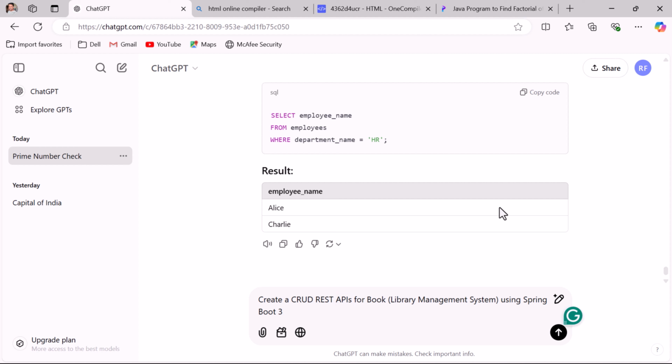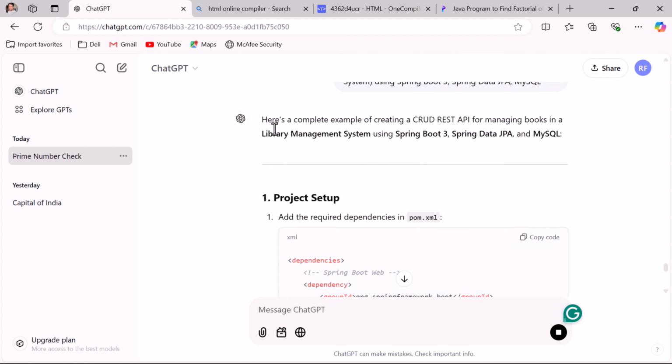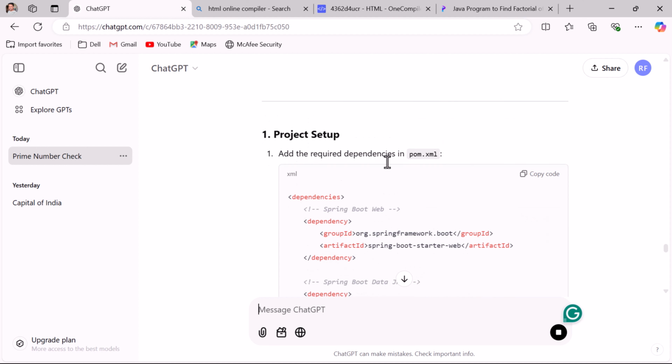Next, let us say you want to use Spring Data API at the backend. You can just mention that as well. And if you want to use a database, let us say MySQL, you can mention that as well, like this. Here is a complete example of creating CRUD REST APIs for managing books in a library management system using Spring Boot 3, Spring Data API, and MySQL.